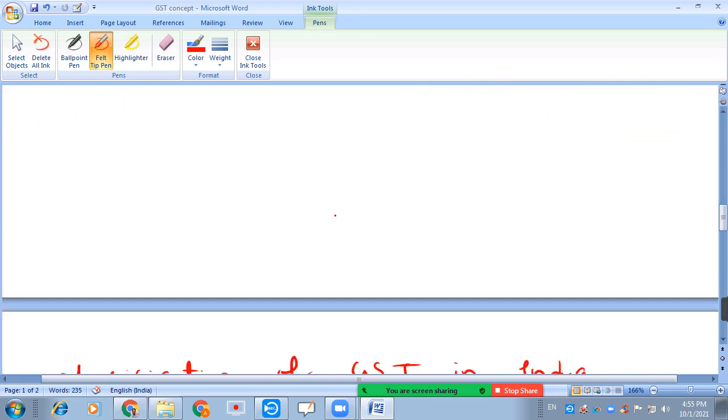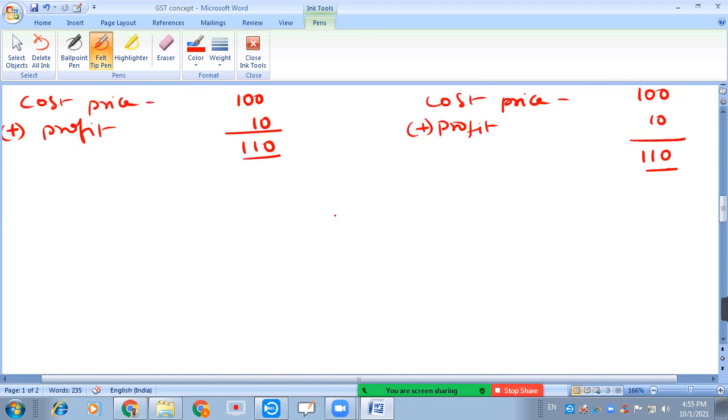So let us see, plus excise duty that is 12.5% on 110 rupees.